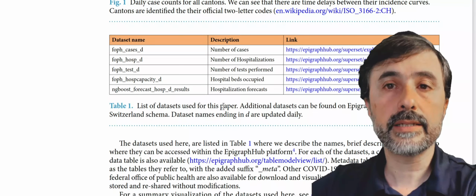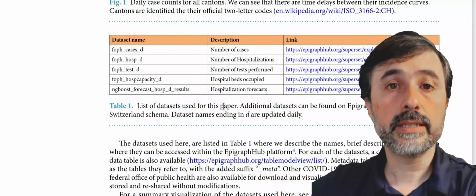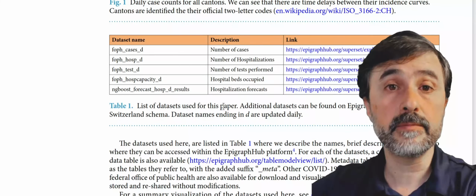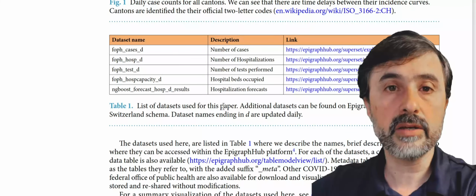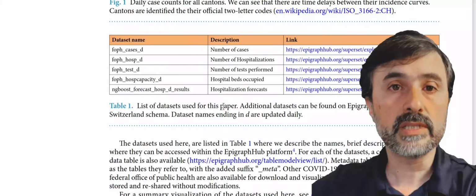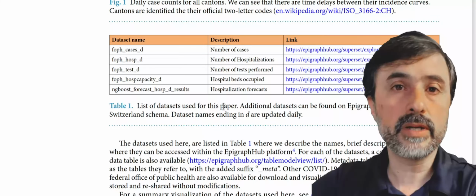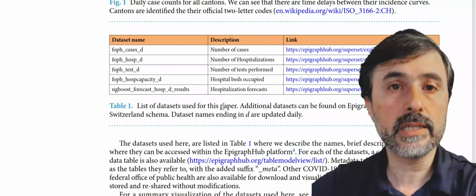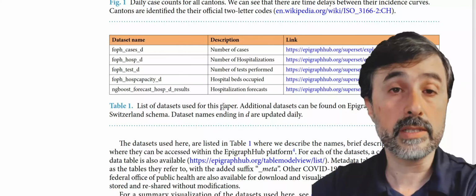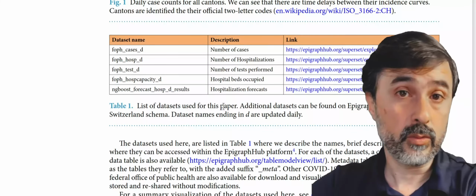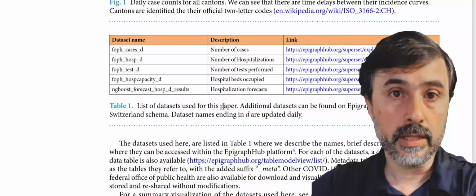Before we get there, it's worth mentioning that the data for this analysis was made possible by the daily data made available by the Federal Office of Public Health in Switzerland. Without this data and the ability of the Epigraph Hub platform to automatically integrate this into its database, this work wouldn't have been possible in its scope.